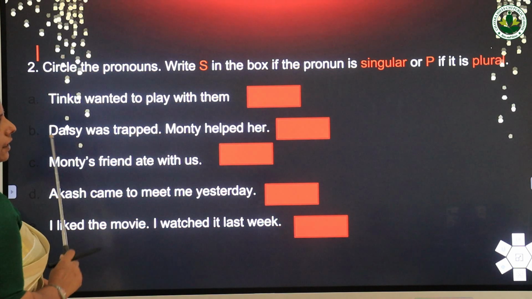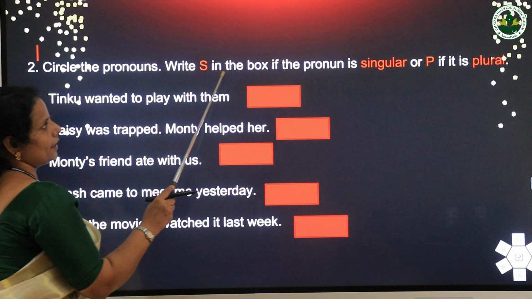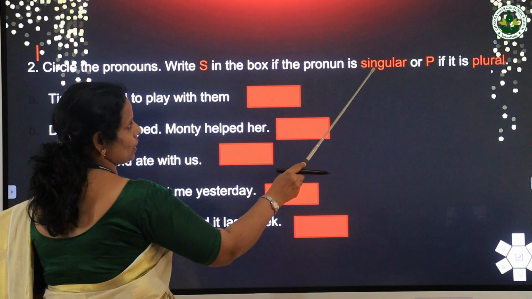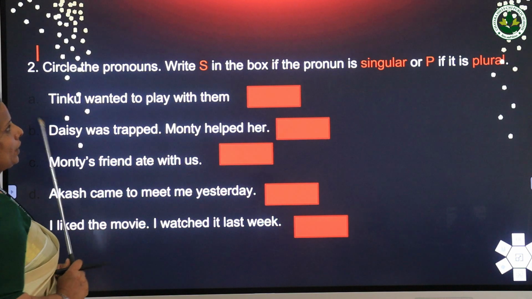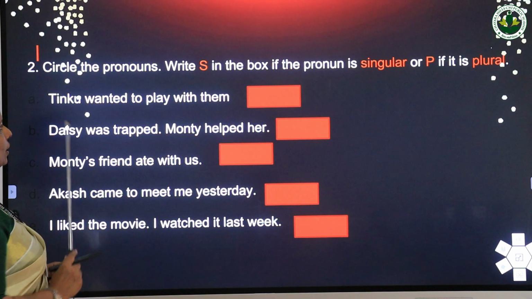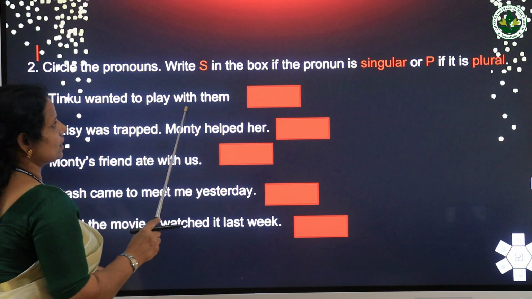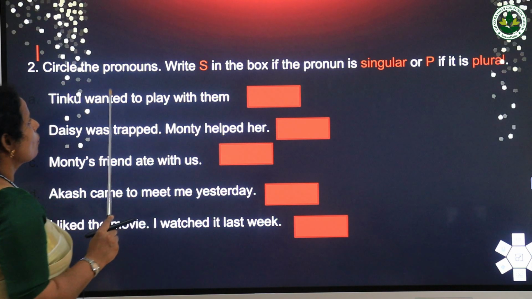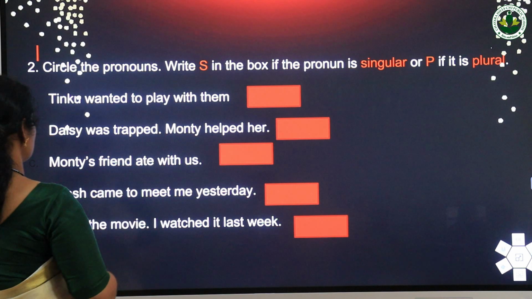Then again another exercise, circle the pronouns. Write S in the box if the pronoun is singular or P if the pronoun is plural. Here you see, Tinku wanted to play with them. So what we have to circle?